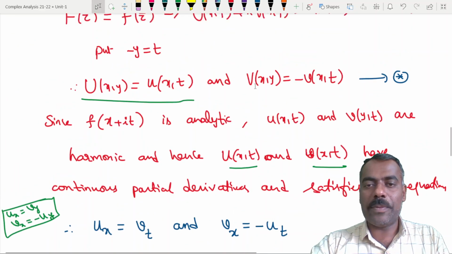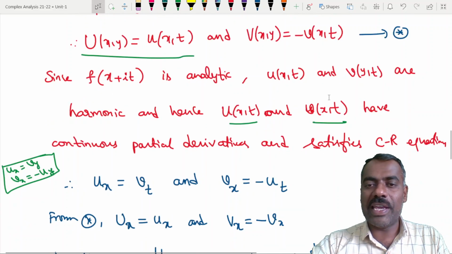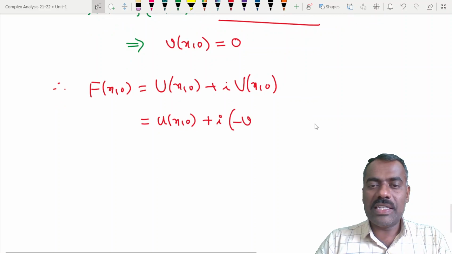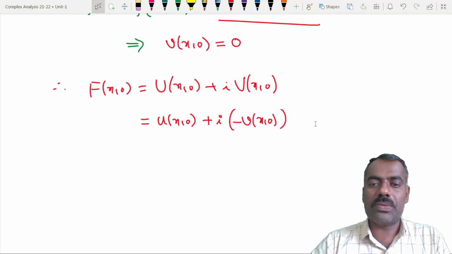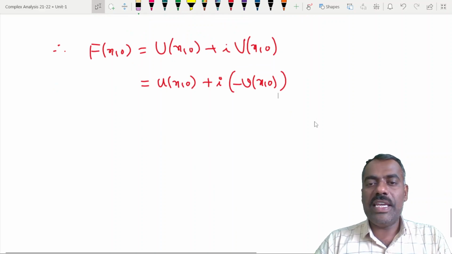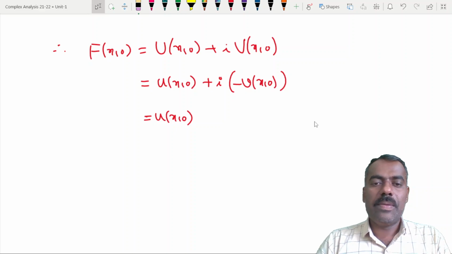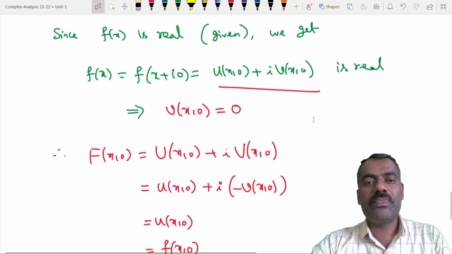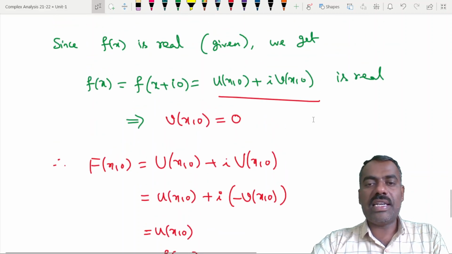What is capital V? Capital V is minus small v of (x, 0). Are you following? So here you will have minus v of (x, 0). But we know that v of (x, 0) is 0. So here it is also 0. What you will get is u of (x, 0). But this is the same as small f of (x, 0). Are you following? Is that clear?